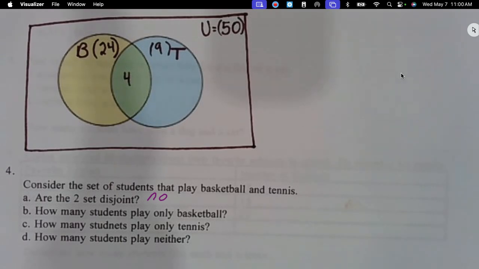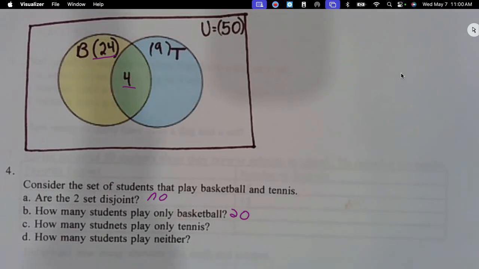How many students play only basketball? Actually, I'm thinking it's going to be... Isn't 24 like all of them? Yeah. That's why I was like, let me get to my question and see. 24 is how many play basketball. How many play only basketball? 20. Sorry, I started that wrong at the beginning. So only basketball is 20, because you're going to take this minus this to figure it out.